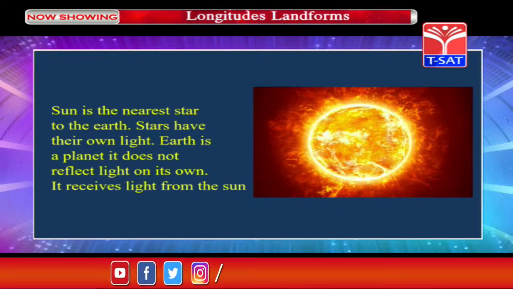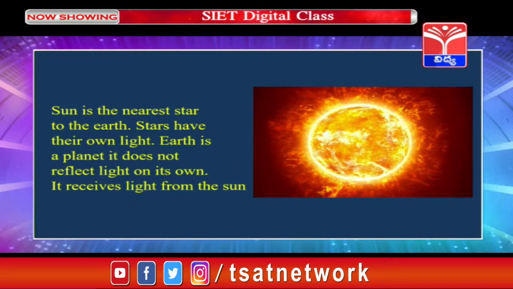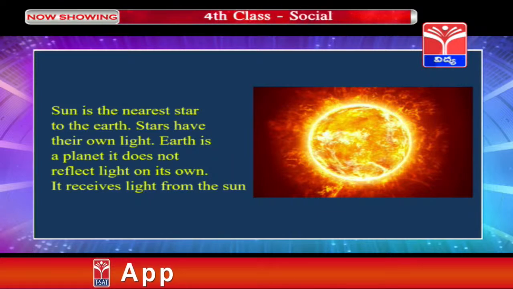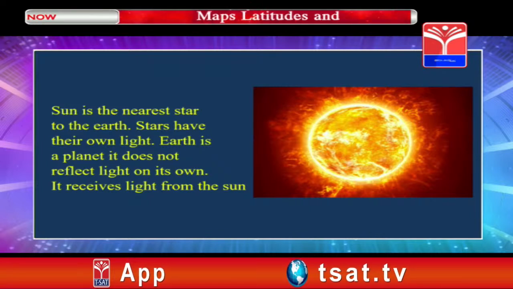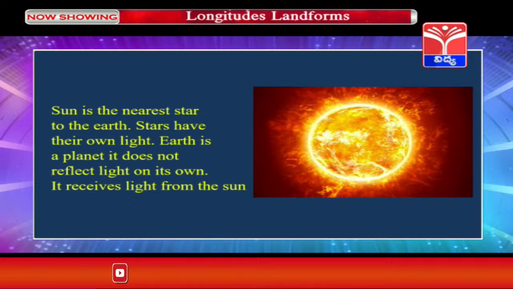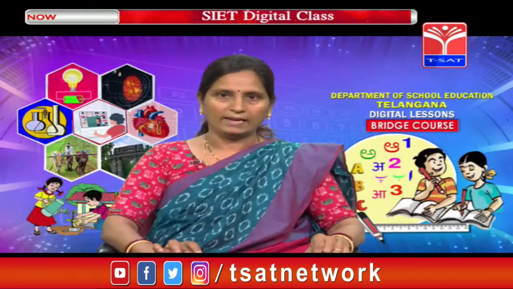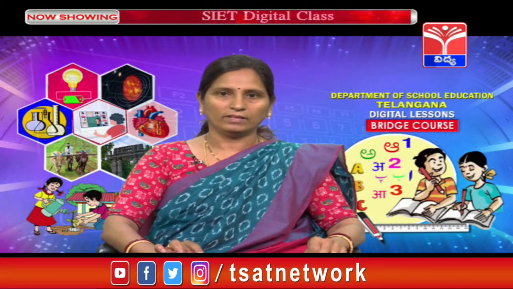Stars have their own light. Earth is a planet. It does not reflect light on its own. It receives light from the Sun. Children, all the stars give light on their own. I mean, Sun is a burning star. Likewise, all the stars are burning in the galaxy and they give light on their own.